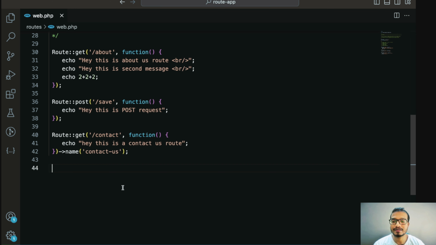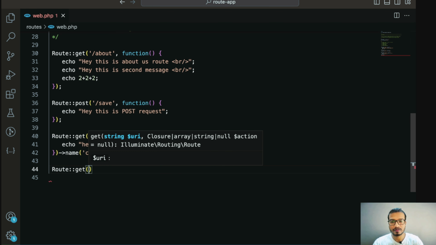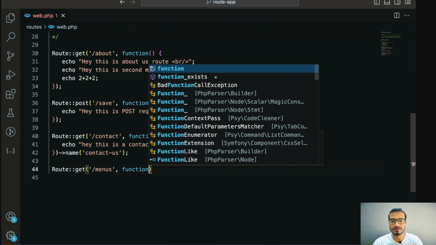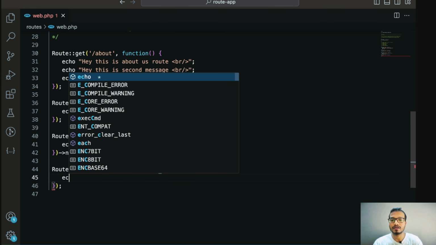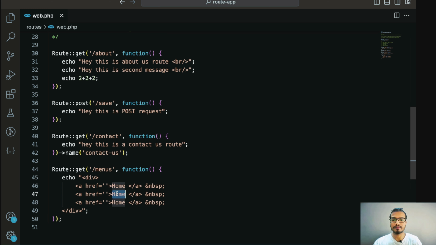Now in order to understand this named route properly, we can create a list of menus. So let me create a list of menus for you. Route get, we can give a name like /menus, and we can create a function. Inside this function, we simply echo out a div. Inside this div, we will create an anchor tag with href, and I'm leaving the href blank for now. Now giving one space using the nbsp tag, I'm repeating this three times: Home, About, and Contact.